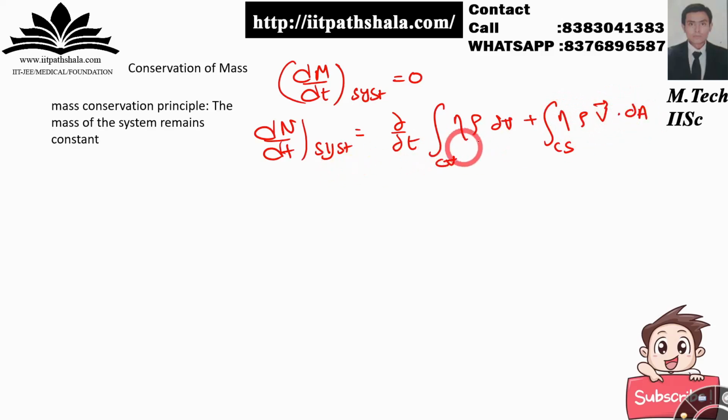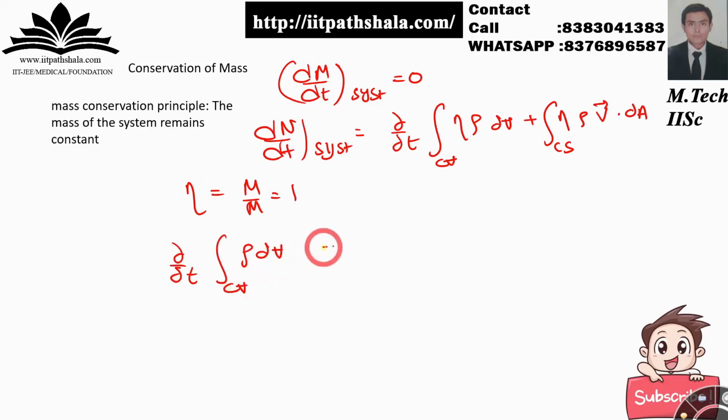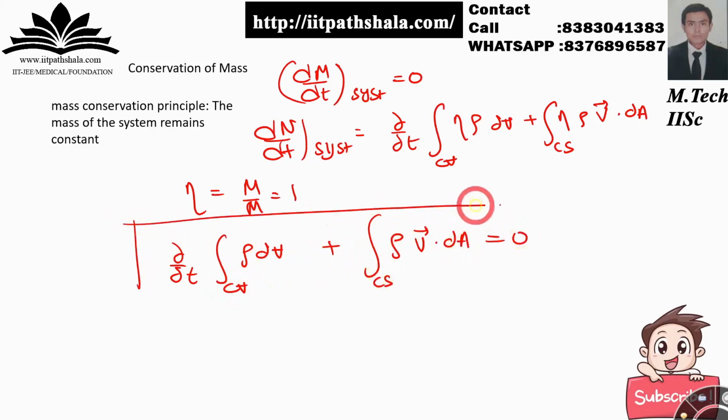Now you have to just simply remove the eta over here. So eta will be m by m, which is nothing but unity. So dm by dt will be equal to dou by dou t of the integral of rho dV for the control volume plus the integral of rho v dot dA for the control surface, equal to 0.